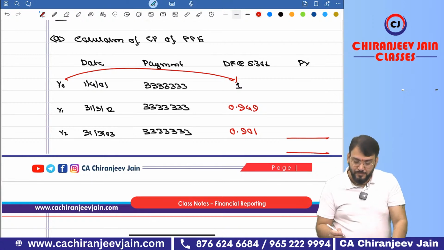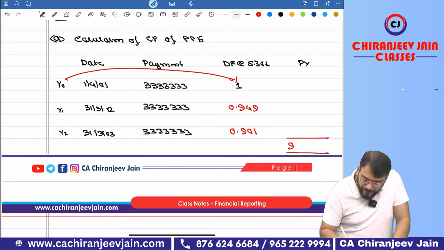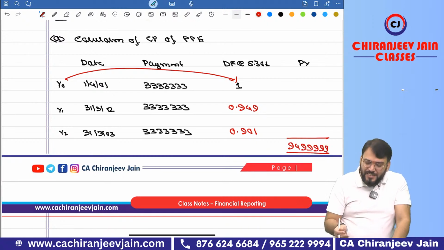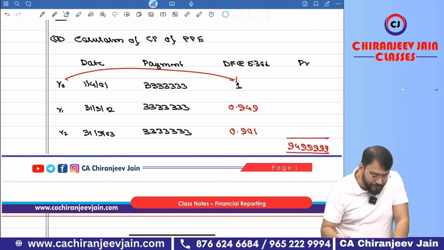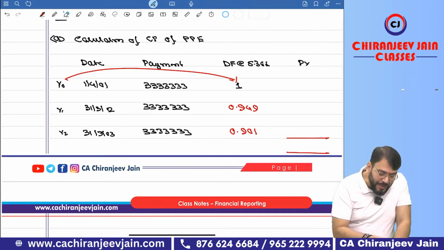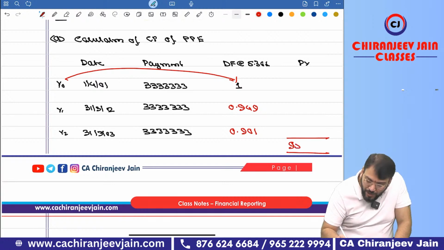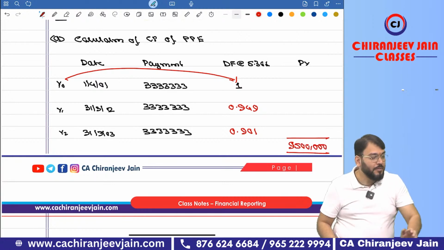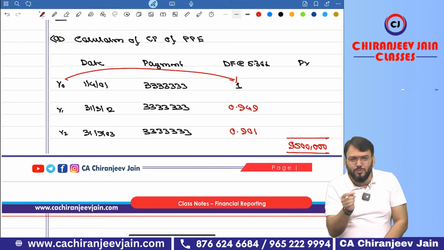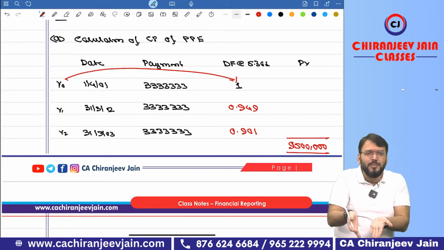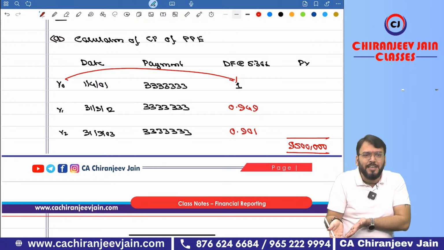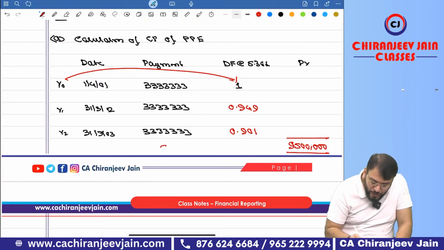See, 94 lakh 99,999. So 1 rupee difference, can I say approximately 95 lakh? So better you write down 95 lakh, because it will always be equal to the purchase price at normal rate terms. So don't take that 1 or 2 rupees difference. Understood? It should be equal to the purchase price at normal rate terms. So this only becomes the cost price.